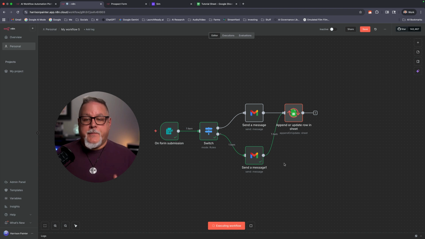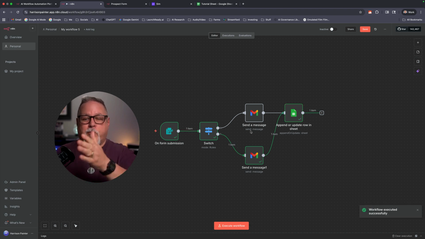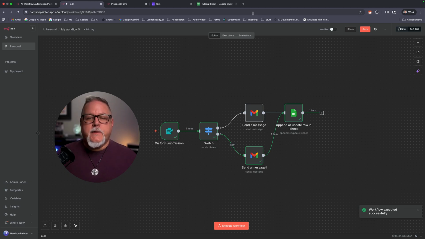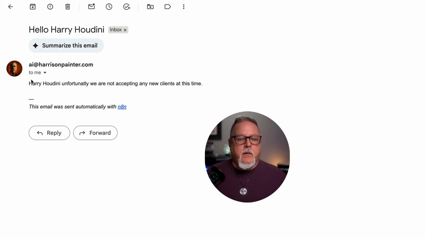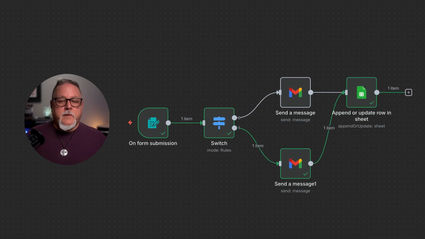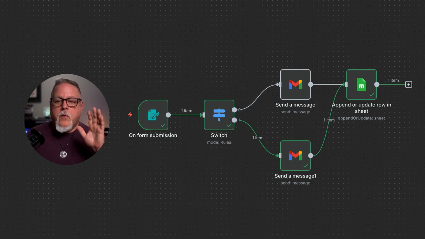And we can go over here, and it happens so fast, but you'll see the whole process light up and move. It says our workflow executed successfully. You will see our Google Sheet here is fully updated. And you will see we got our email here. Harry Houdini, unfortunately, we are not accepting any new clients at this time. So there you go. There's a very simple workflow. You can go 900 different ways from here.